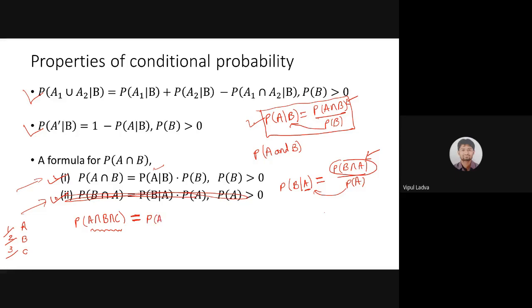First of all, probability of A. Event A has occurred, and after event A occurs, event B will occur. P of B given that A has already occurred. Now I am finding the probability of event B, and the 'and' means multiplication. Events A and B have already occurred. Now I am finding the probability of occurrence of event C under the condition that A and B both have occurred. Am I clear?